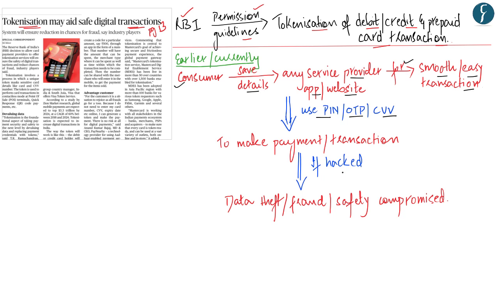But now imagine a scenario in which these service providers, that is these websites or apps, if at all they get hacked, then the user's card details can be compromised and data can be stolen. Therefore, if the security of any of these service providers or applications gets compromised and they get hacked, even the consumer's security, their data and their safety would be compromised. And this could even lead to large-scale fraud. Hence, in this context, RBI has now allowed tokenization of card payments, which will avoid such frauds and data theft.